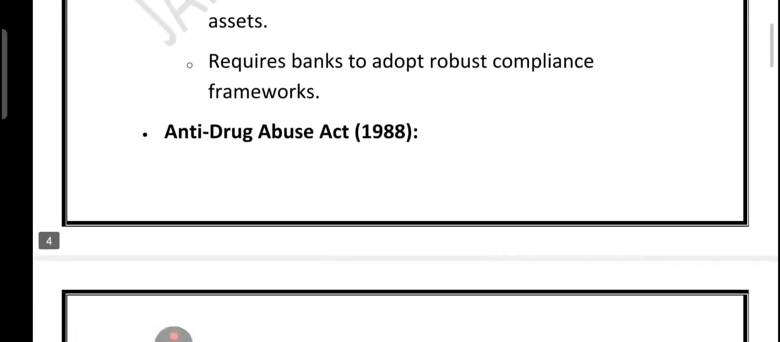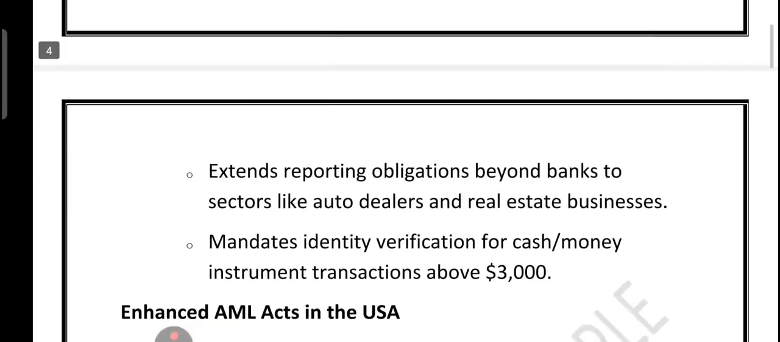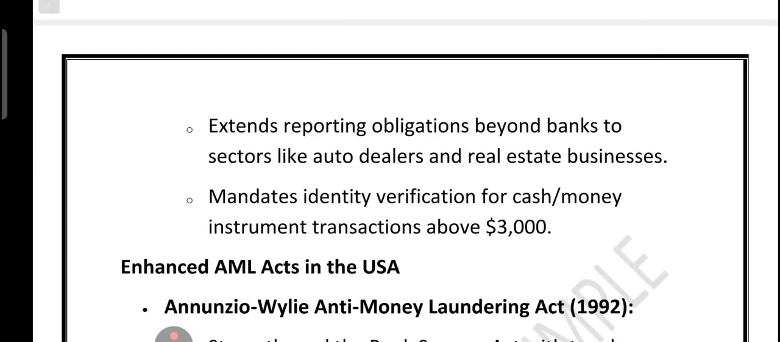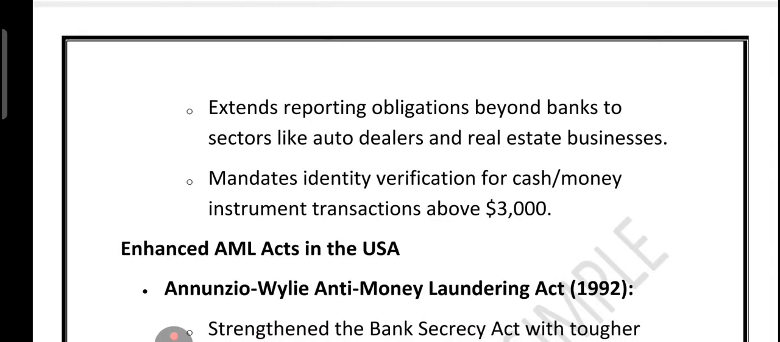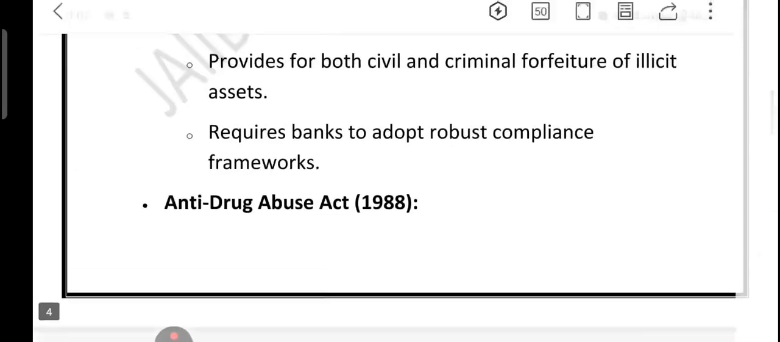Two years later, the Anti-Drug Abuse Act 1988 widened the net. Now, not just banks but also businesses like car dealers and real estate agents had to follow the reporting rules. Even cash transactions above $3,000 required proper ID verification. So these were part and parcel of the Money Laundering Control Act of 1986.